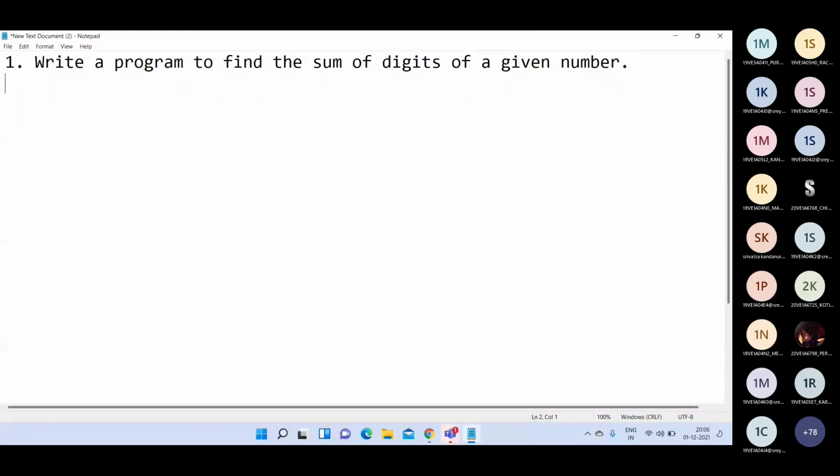Yeah, this is the program. Write a program to find the sum of digits of a given number.